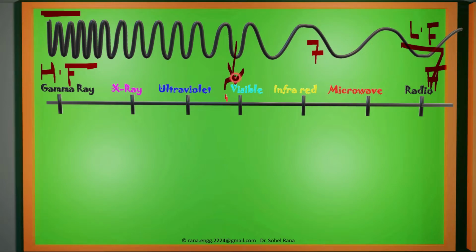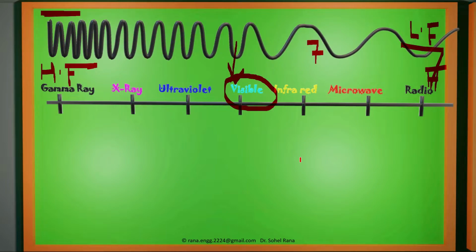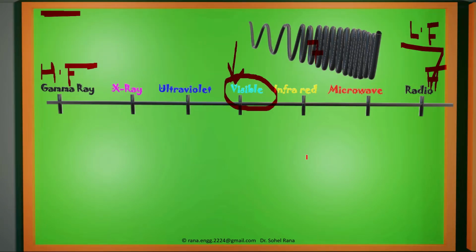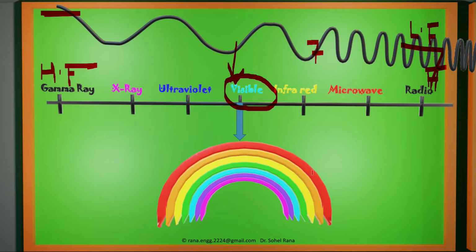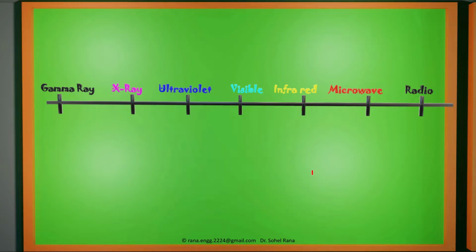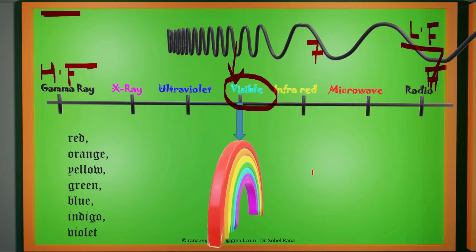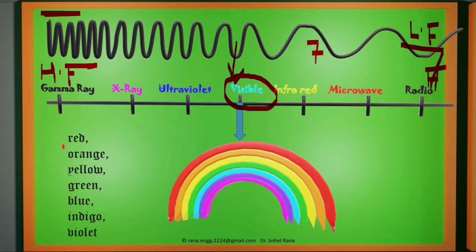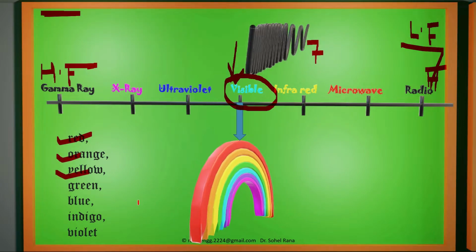For visible light we have fixed colors. What are those fixed colors? Those fixed colors are the rainbow colors. All of us know the rainbow colors. In the rainbow we have 7 colors which are red, orange, yellow, green, blue, indigo and violet. So these are visible, we can see them, but other waves we cannot see.